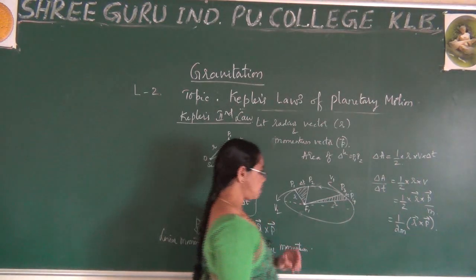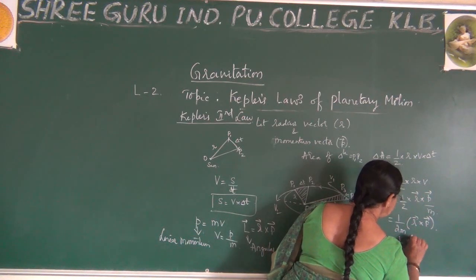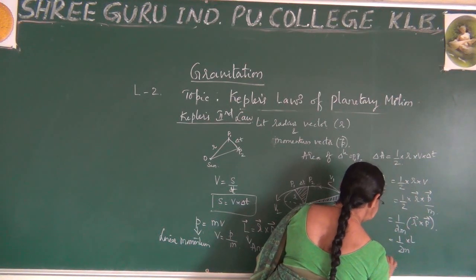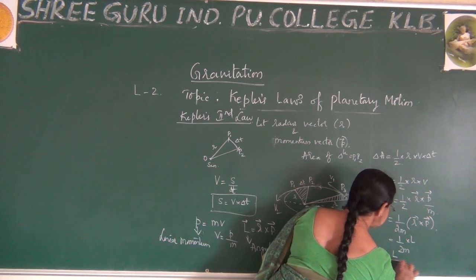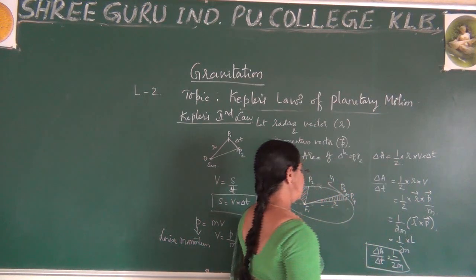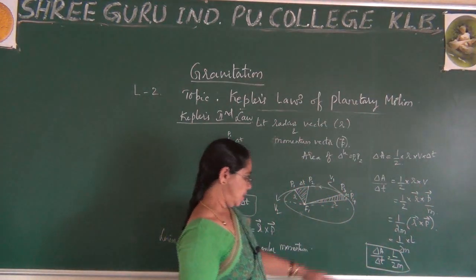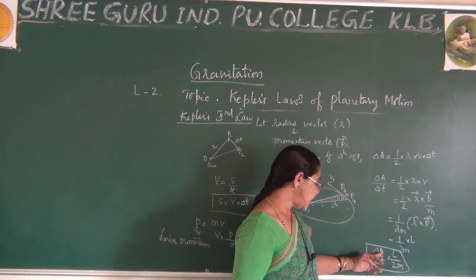Now if I replace this, 1 by 2m into L, delta A by delta t can be written as L by 2m. What is this L by 2m? Here L is angular momentum. What is delta A?